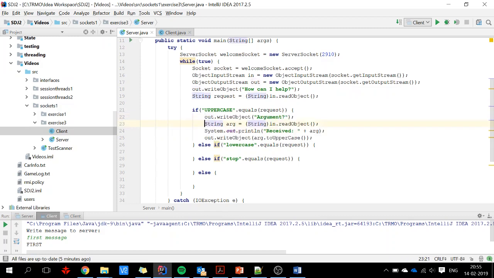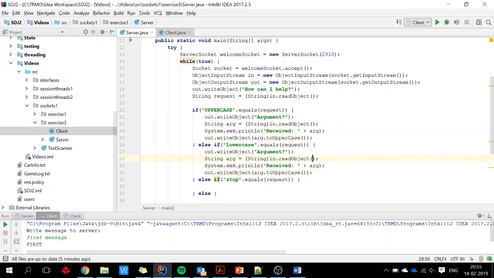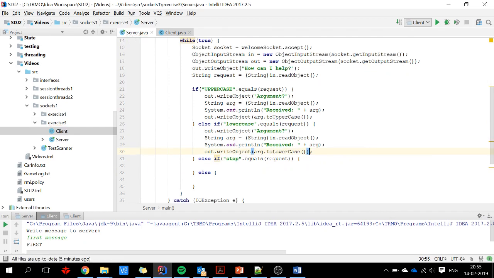We will do something similar down here in the lowercase, still argument, and now it's just to lowercase. And down here, if we say stop, then we break.